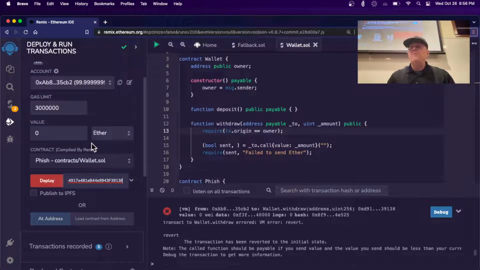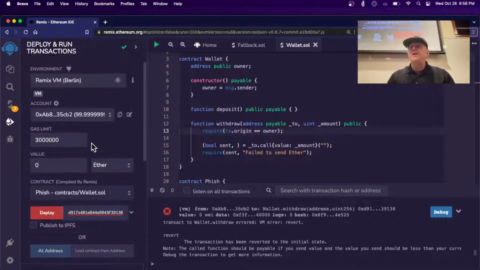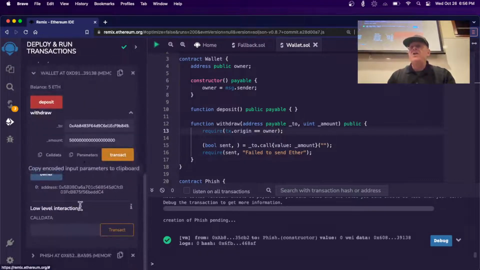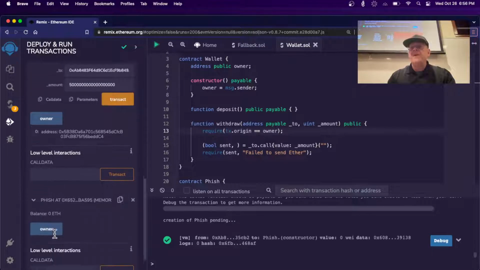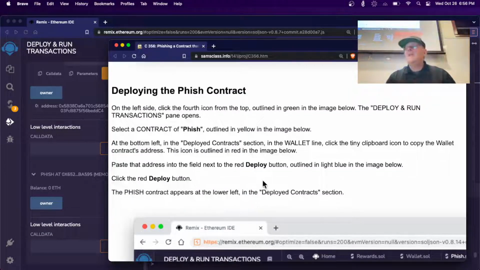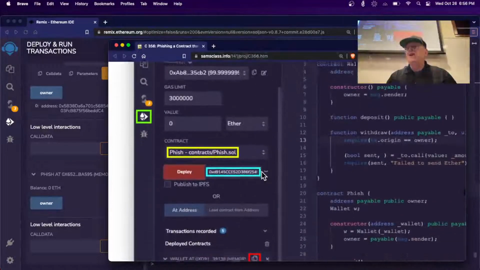And I wonder if it matters who I deploy this as. I think it does not. I'll just carry on. All right. So I deploy this contract. Now I have an attacker contract down here. All right. And the phish contract appears at the left.